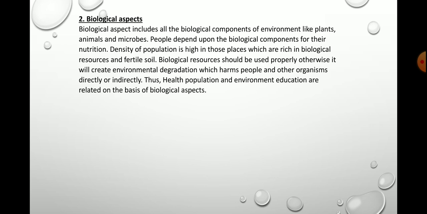See, here we have discussed what biological components include, and how people depend on them. People, meaning population, depend on biological aspect, we have explained that. And if we overexploit it, what kind of impact will it have on population and environment also, isn't it? So these things are discussed over here. So in this way we can say that health, population, and environment are related with biological aspect.